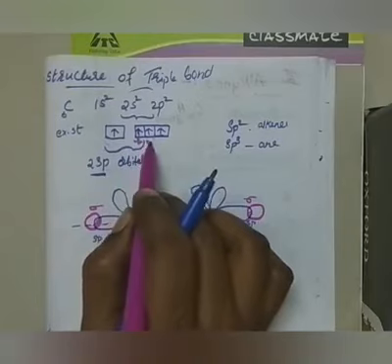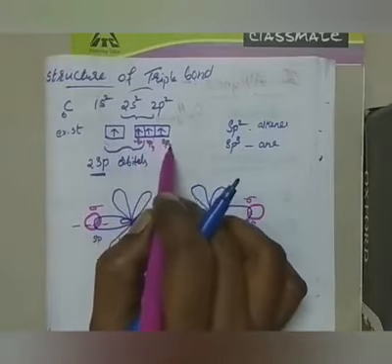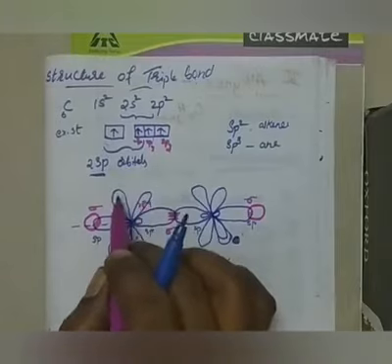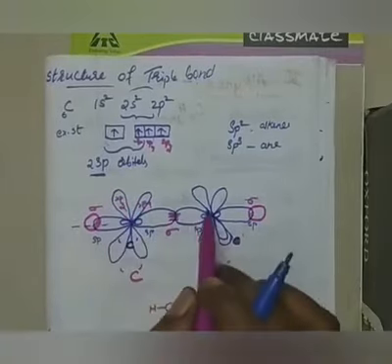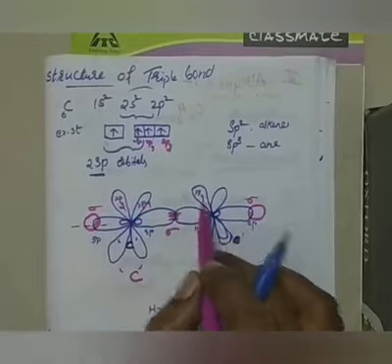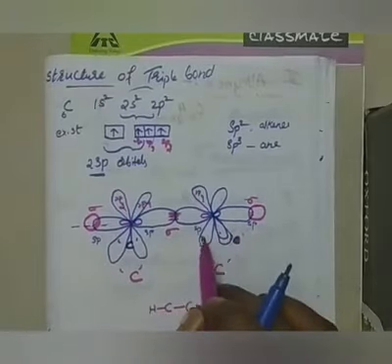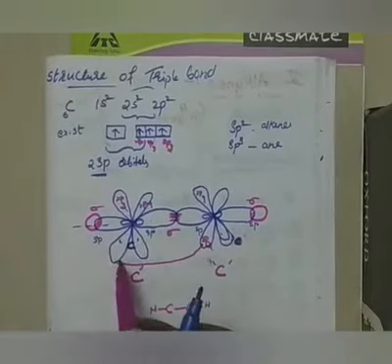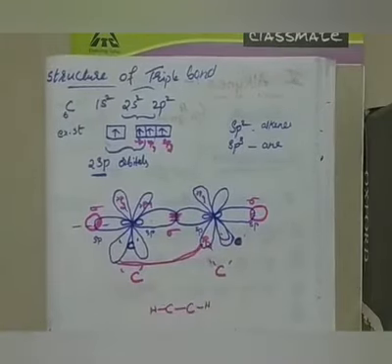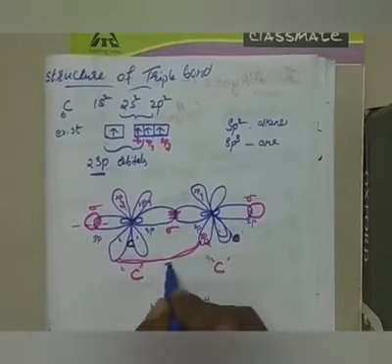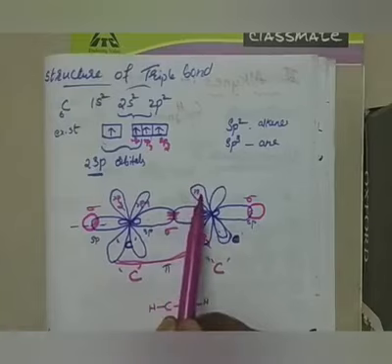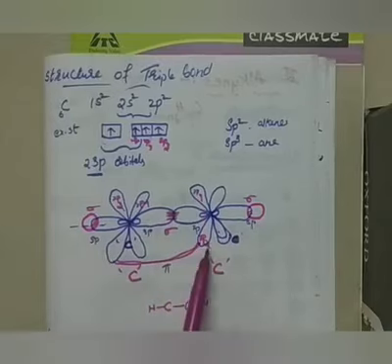Similarly, see here, 2py and 2pz, right? So 2py also overlaps sidewise and gives you another pi bond. So these 2 pi bonds, may I write like this here? See, these 2 pi bonds, and the sigma bond is here already with the carbon-carbon bond, right? This is the actual structure of your triple bond.